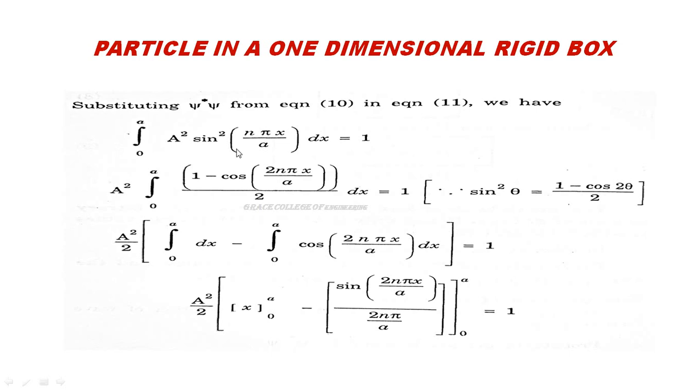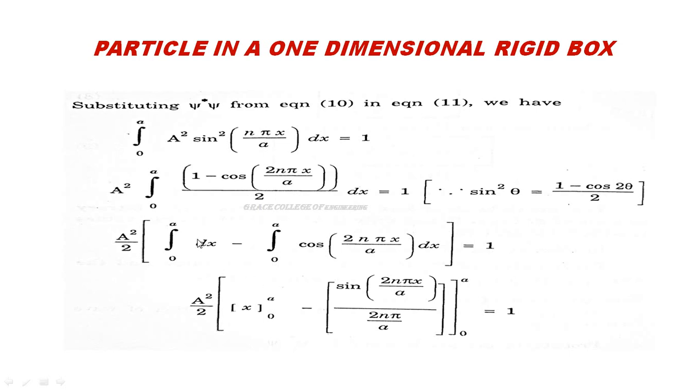Now multiply this. Every term inside the bracket, multiplied, what will we get? Integral dx. Already 2 is here, and here a squared by 2 we take as common. It's a constant. We are going to integrate 1 into dx. So integral dx within the limit 0 to a, minus integral 0 to a cos 2n pi x by a into dx, which is equal to 1.